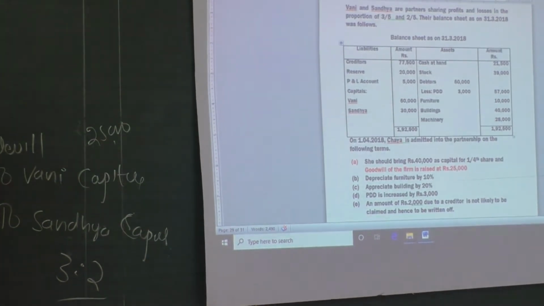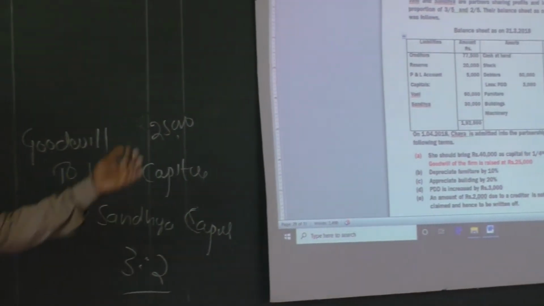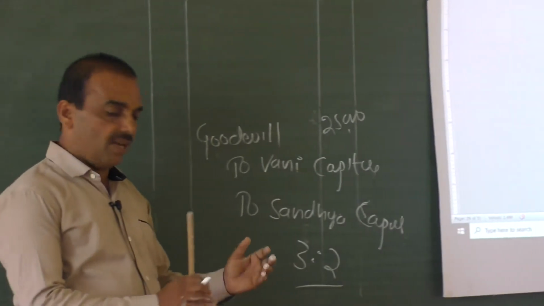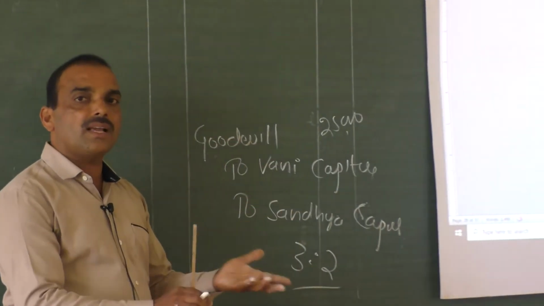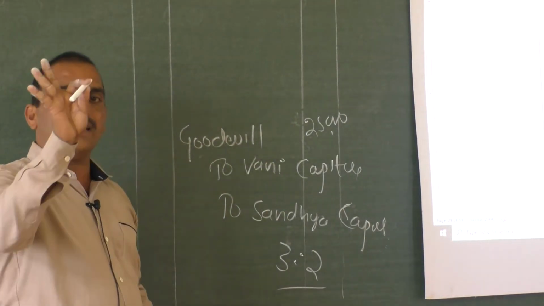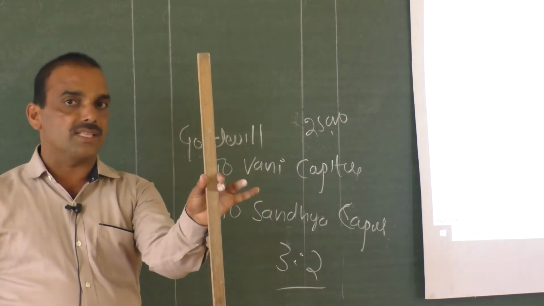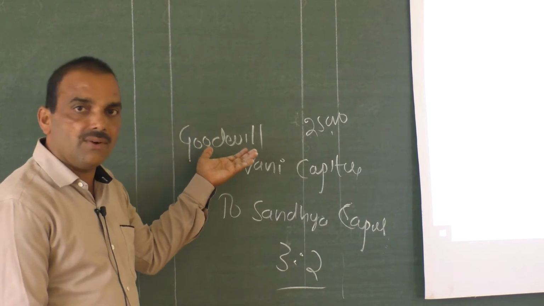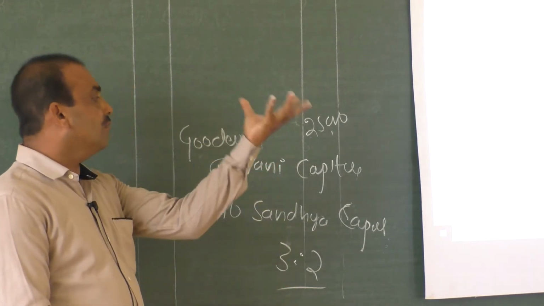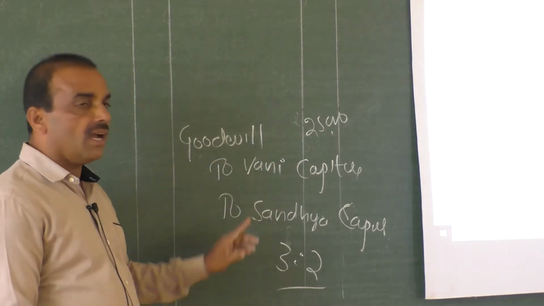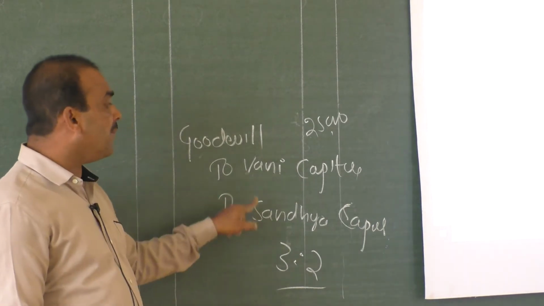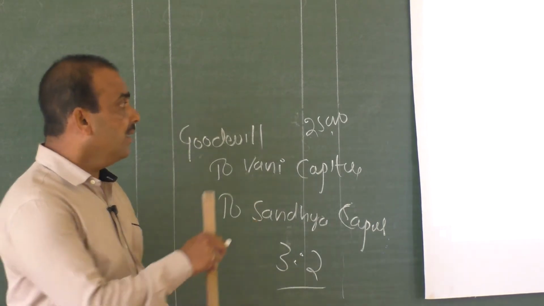So goodwill is a real account. In the case of a real account debit, what comes in? Goodwill comes in. Whenever goodwill is created, goodwill comes in. Whenever this chalk piece is created, the chalk piece comes in. In the same way, whenever a scale is created, the scale comes in. In the same way, goodwill is a real account. So whenever goodwill is created, goodwill comes in, and Vani and Sandhya are the givers of the goodwill. Their capital accounts are to be credited.